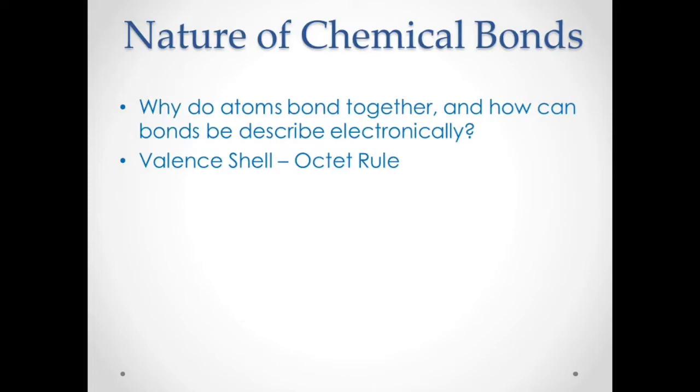So those atoms that do not have a total of 8 electrons will eventually bond to another atom so that they will attain a more stable valence shell. And that's what we call the octet rule, or the 8 electron rule. Okay?